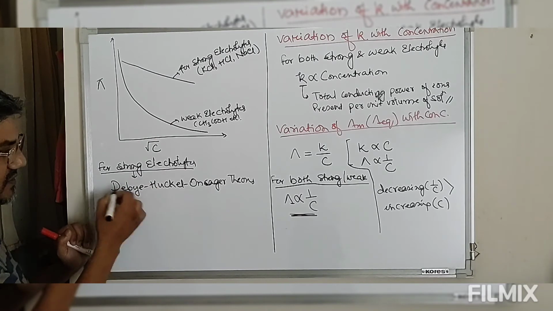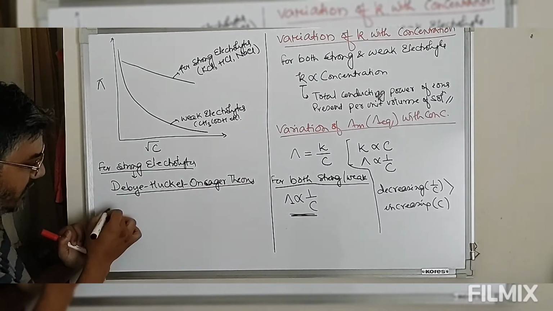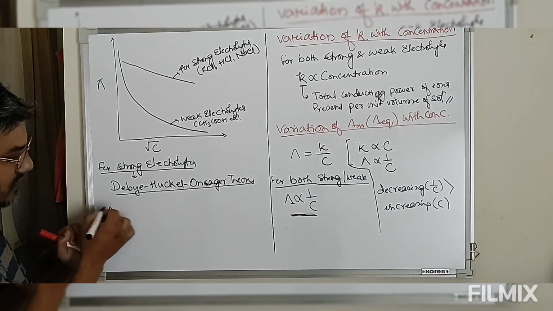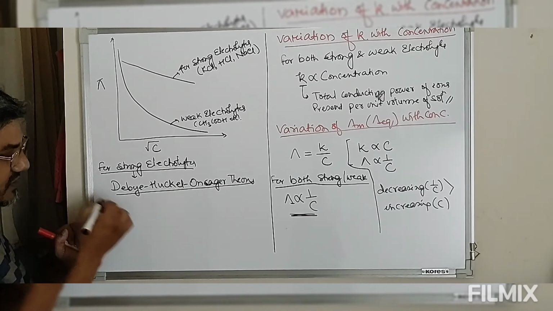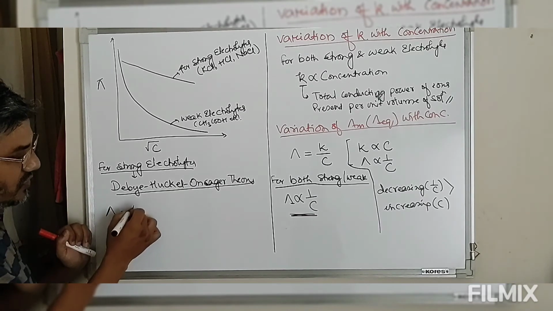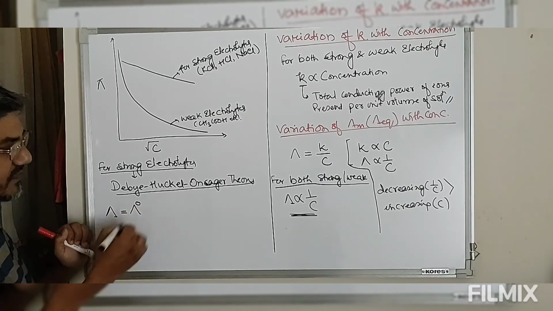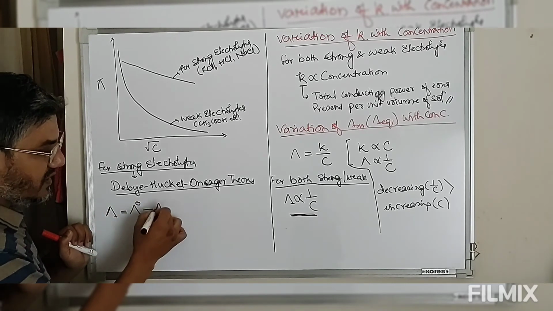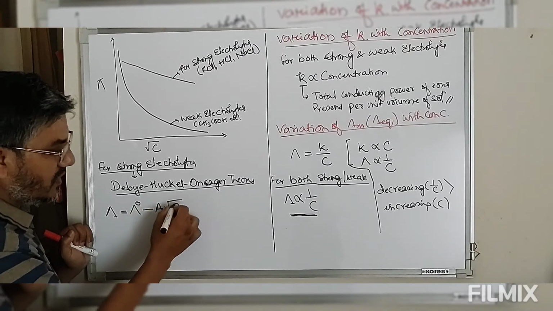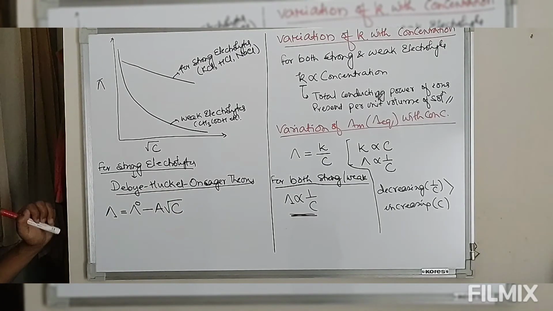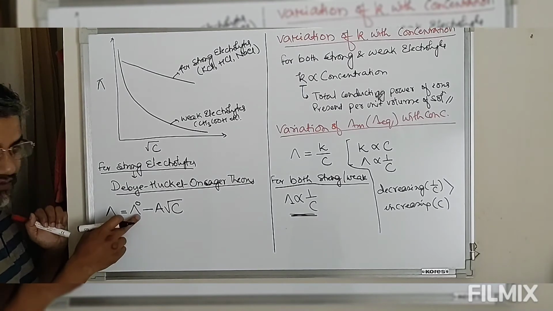So according to this theory, the total conductance of solution at any given concentration is equal to the conductance of the solution at infinite dilution minus some constant A into under root C. So this is the conductance of solution at infinite dilution.